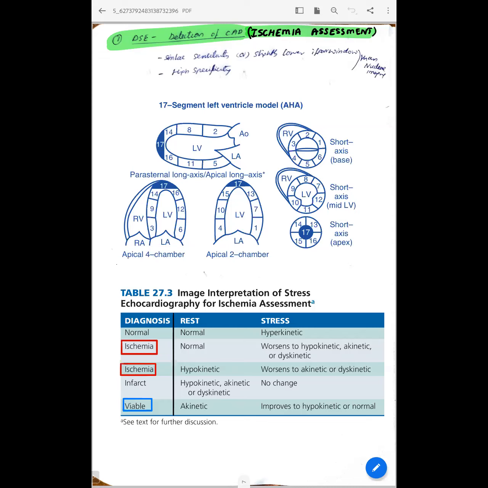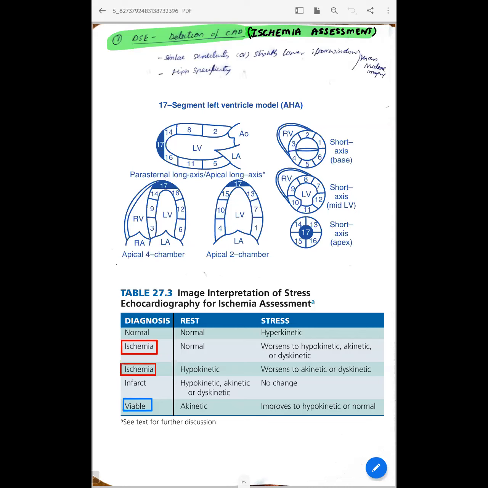And how do you interpret stress echocardiography in ischemia assessment? Normal is, at rest the contractility will be normal, and at stress it will be hyperkinetic. Whereas in ischemia, it is normal at rest, which can worsen to hypokinetic, akinetic, or dyskinetic, or it can be hypokinetic at rest, which worsens to akinetic or dyskinetic. This is the ischemic response. And in fixed scar, there is a baseline hypokinetic, akinetic, or dyskinetic regional wall motion abnormality at rest, and there will not be much change at stress. Sometimes this akinetic can become dyskinetic, but that is of not much importance.